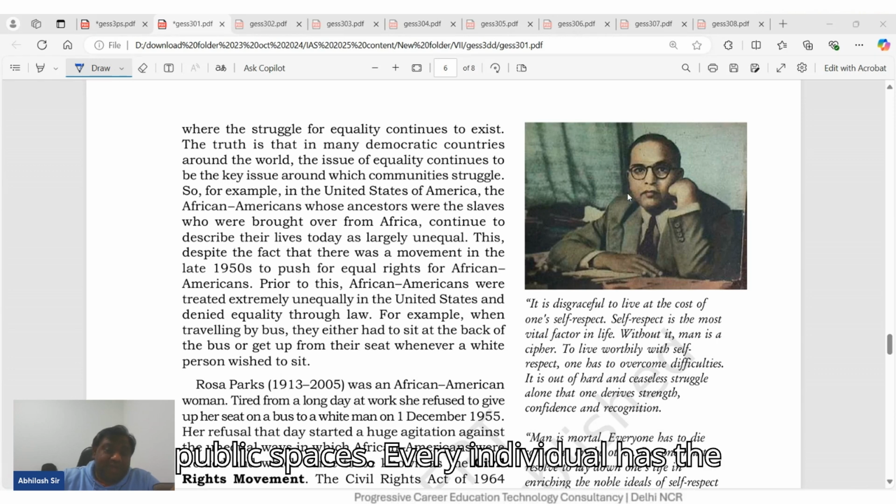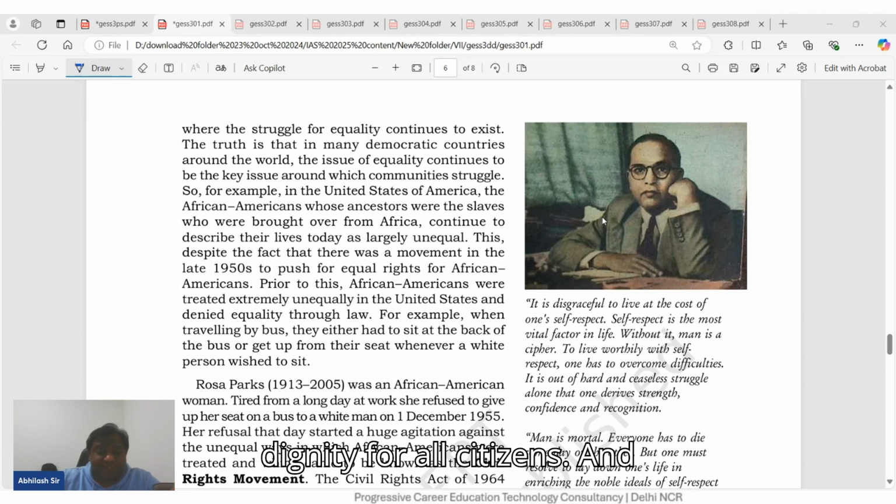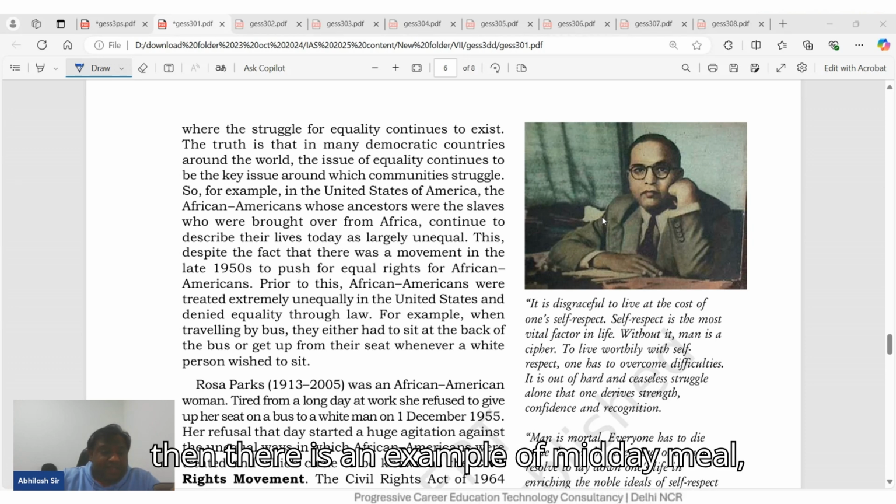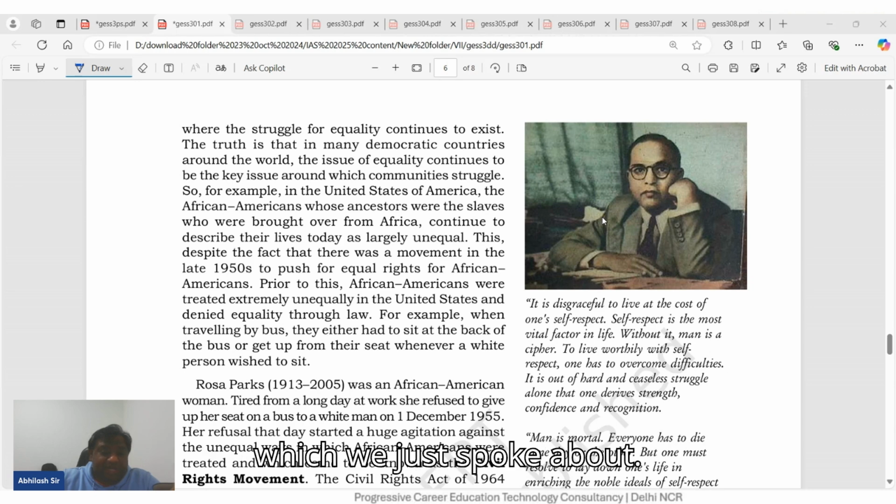Three, equal access to public spaces. Every individual has the right to access public places like playgrounds, hotels, markets, and public wells. And fourth, abolition of untouchability. The practice of untouchability is banned, ensuring dignity for all citizens. And then there is the example of the midday meal, which we just spoke about.